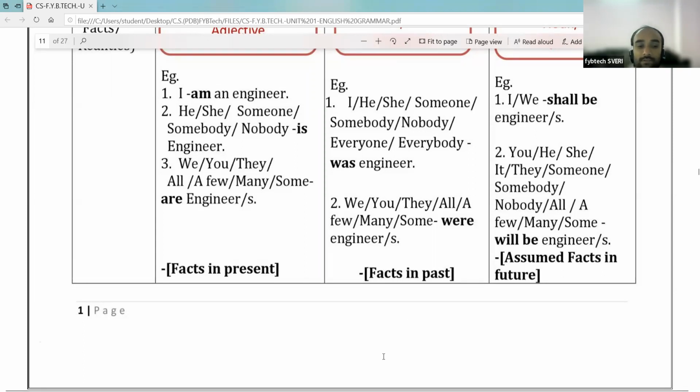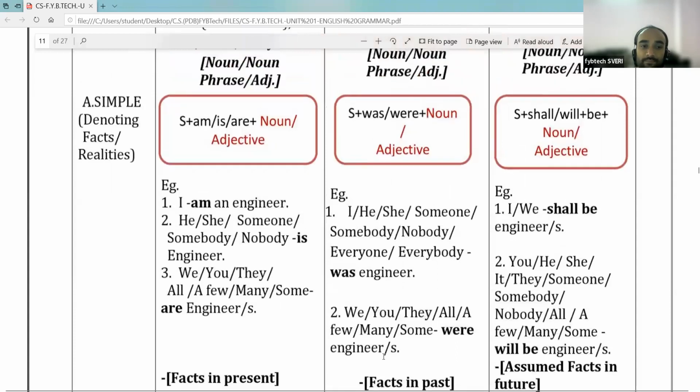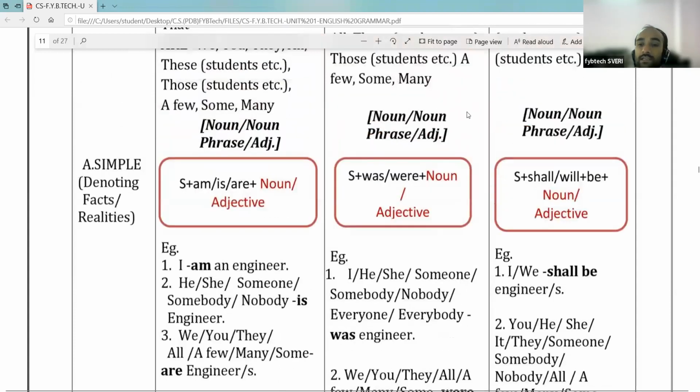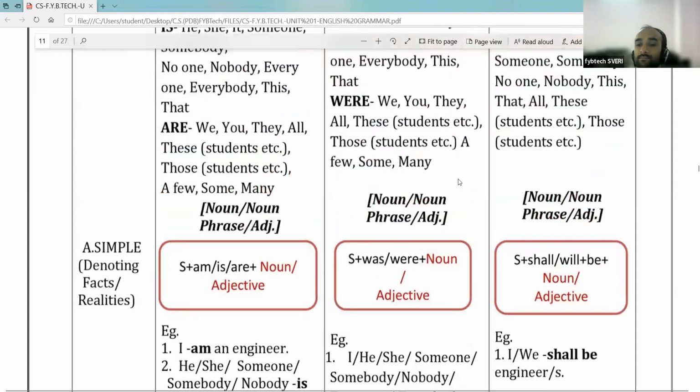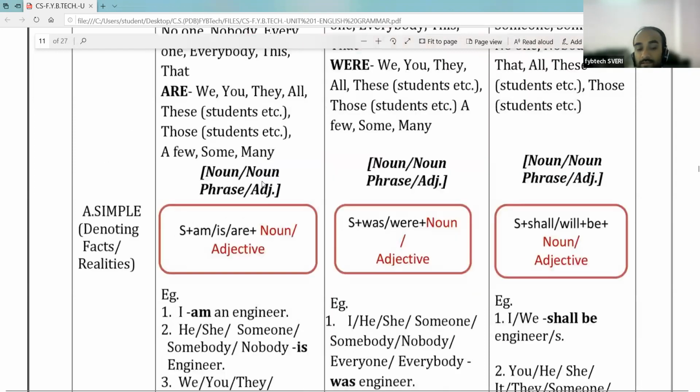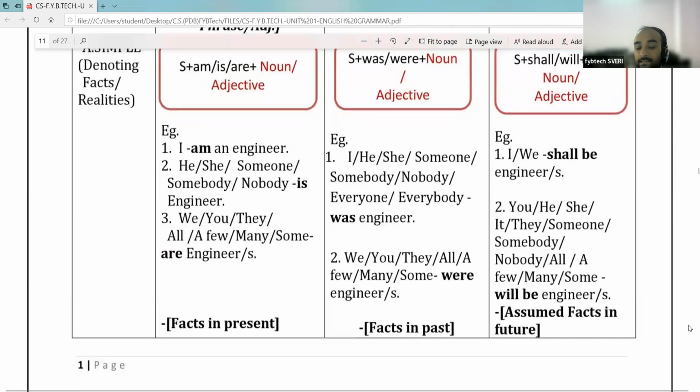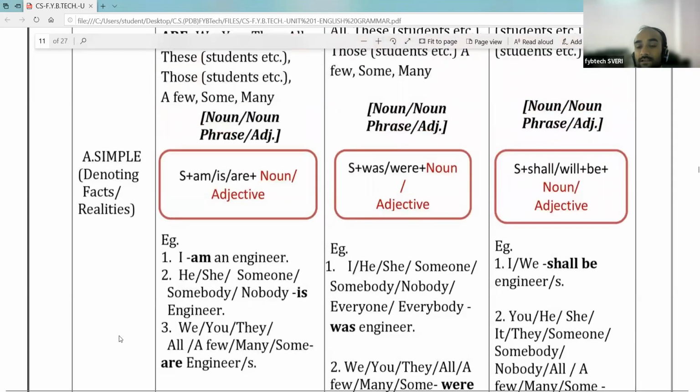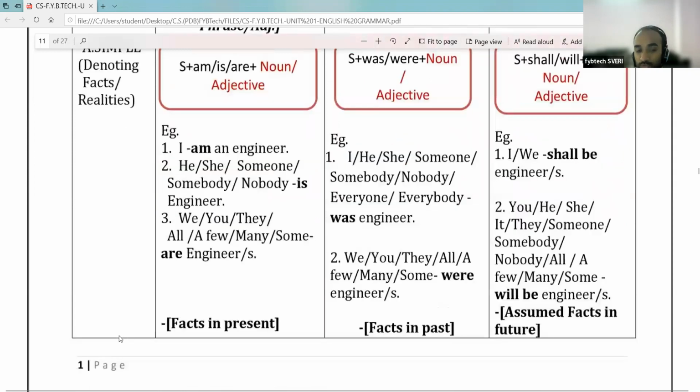Okay, so this is the chart of the supporting and main verb for present, past and future. Whatever the facts, for showing the facts. Okay, आपण facts किंवा रियालिटी शो करण्यासाठी आपण या व्हर्बचा सपोर्टिंग व्हर्बचा यूज करू शकतो.